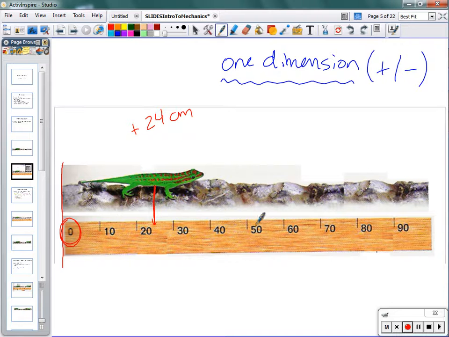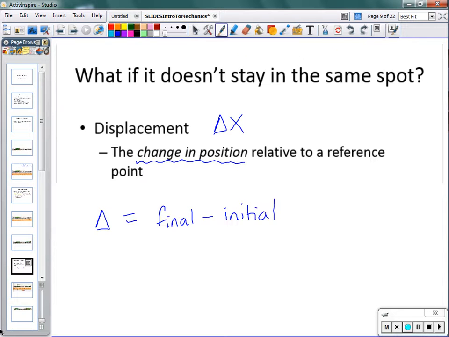Because remember, our frame of reference is a number line. And generally speaking in math class, we call the horizontal number line the x-axis. So if we want to know the change in position along the x-axis, we can represent that with the notation delta x.